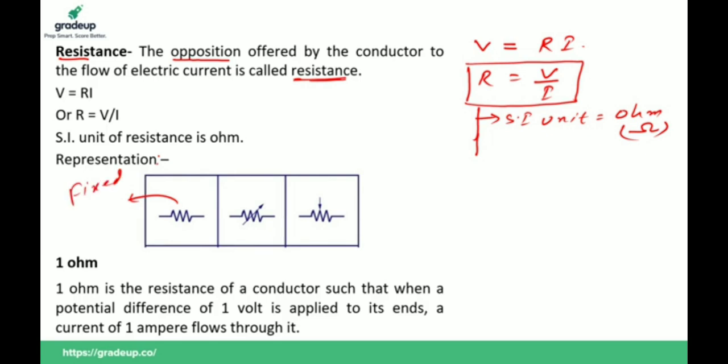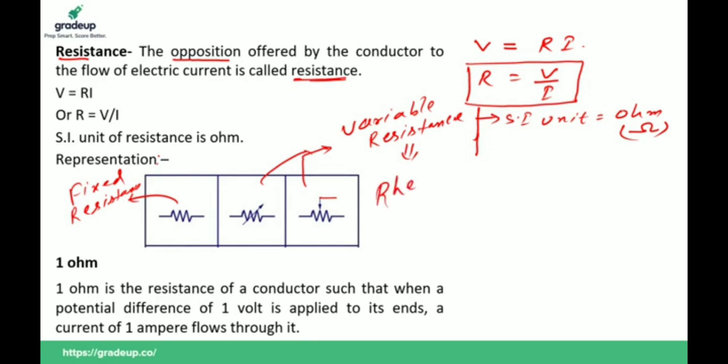This is the symbol of fixed resistance, and this symbol indicates variable resistance. You all know that variable resistance is also known as, tell me, rheostat.